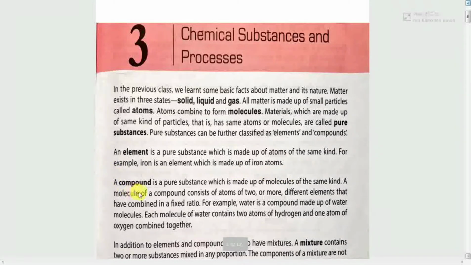A molecule of a compound consists of atoms of 2 or more different elements that have combined in a fixed ratio. For example, water is a compound made up of water molecules. Each molecule of water contains 2 atoms of hydrogen and 1 atom of oxygen combined together.